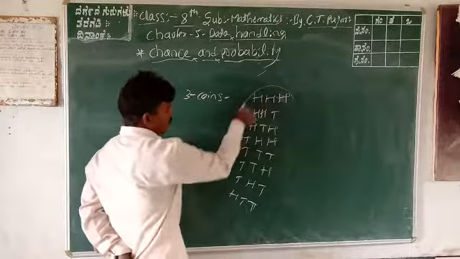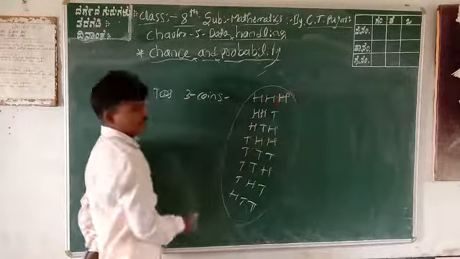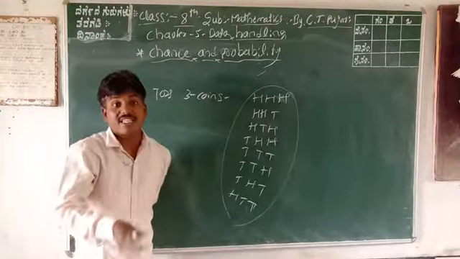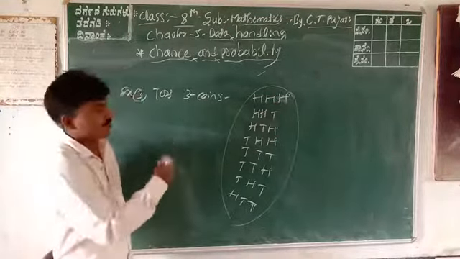How many results are outcomes? 8 results are outcomes. When you toss 3 coins at a time, there are 8 outcome results.